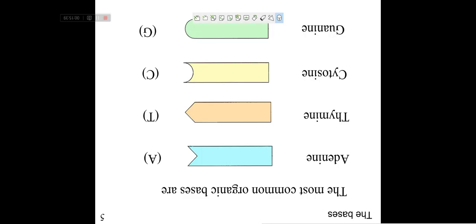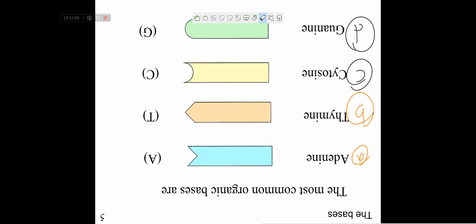These are the most common organic bases. There are 4 types of organic bases: first adenine, second thymine, third cytosine, and fourth guanine.